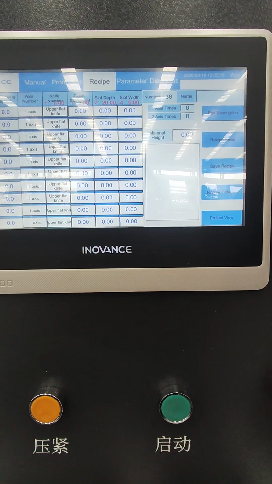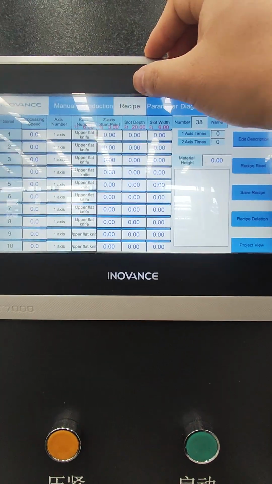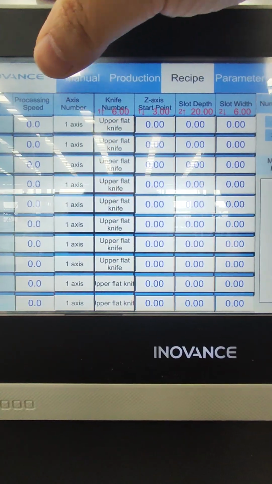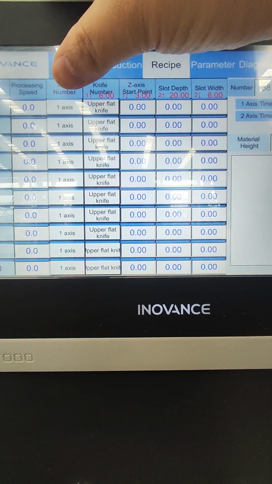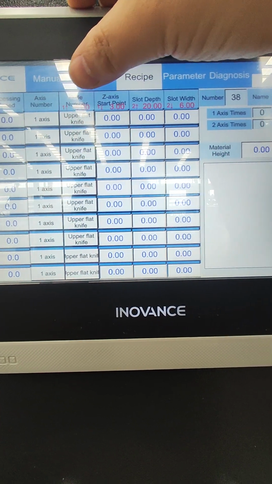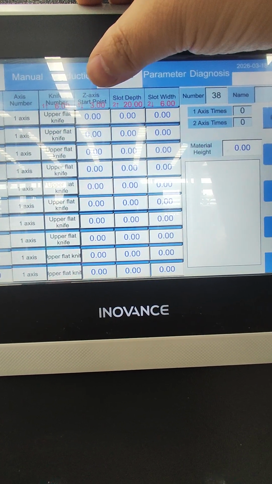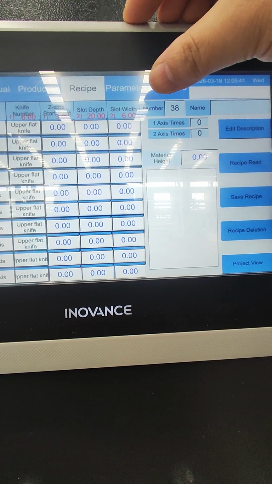Now let's program. We enter the recipe page. Then we can see here there's a serial number, processing speed, axis number. For your machine, we don't need to change because it has one axis. Knife number, axis start point, slot depth, slot width.